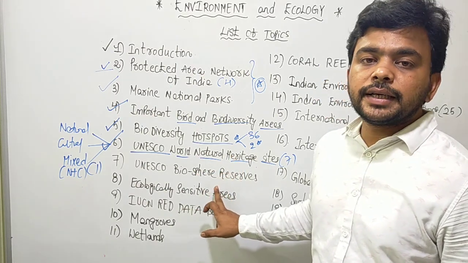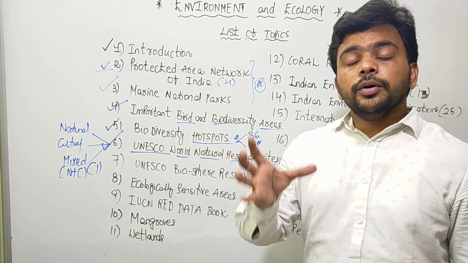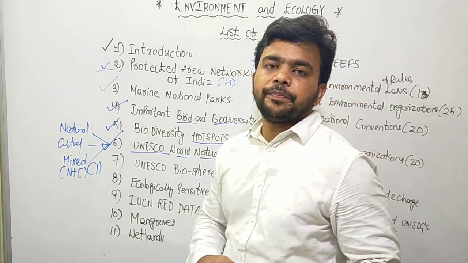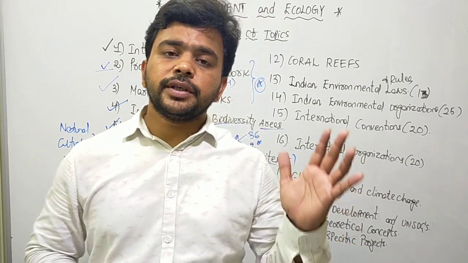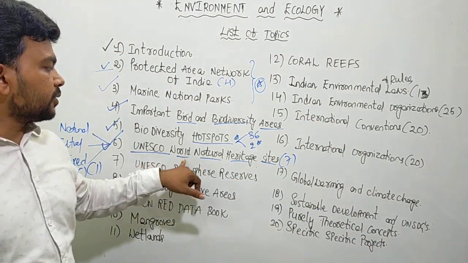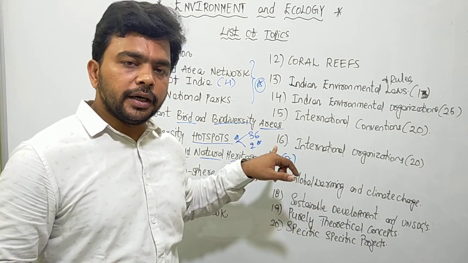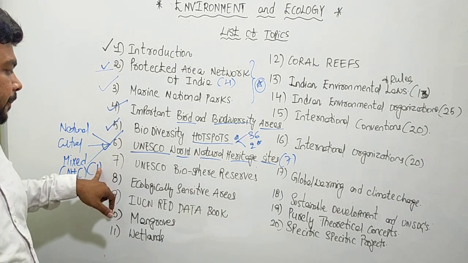What will the Indian government exactly do? It will identify and nominate. Further, the UNESCO World Heritage Committee will declare. They give certain funding and certain scientific support. All this we discuss as part of the World Natural Heritage Sites. 7 are there in India, the unique species living there, and the importance of this particular thing.